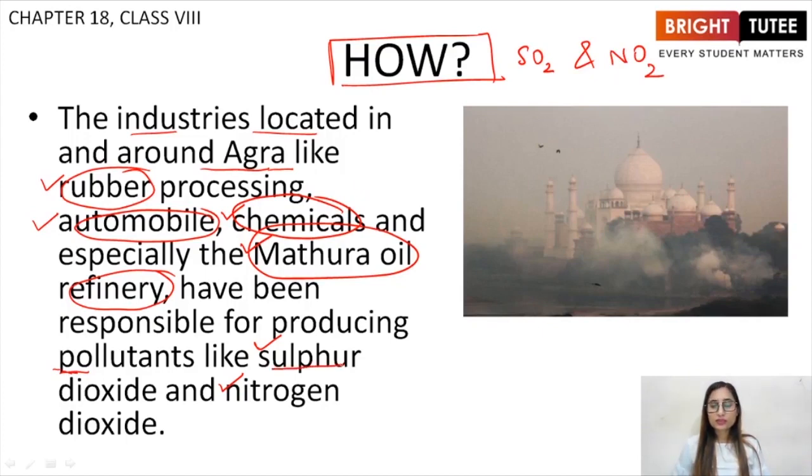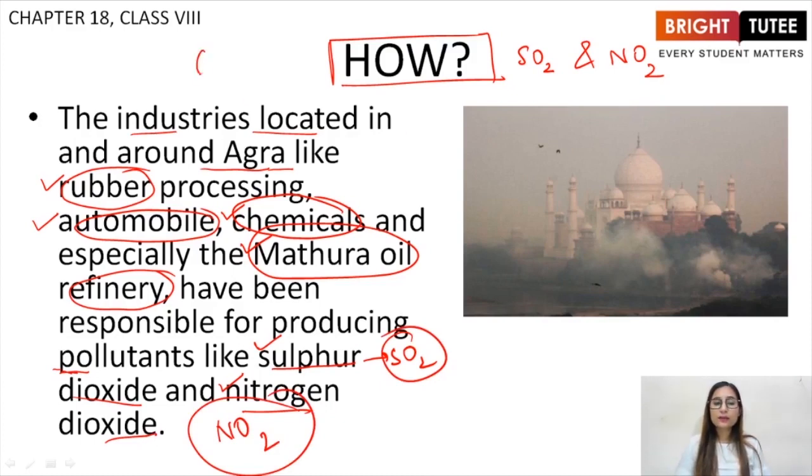For sulfur dioxide I'll be writing SO2, and for nitrogen dioxide I'll be writing NO2, their chemical formulas. You'll be studying about them in higher classes. For example, for carbon dioxide, it was CO2.